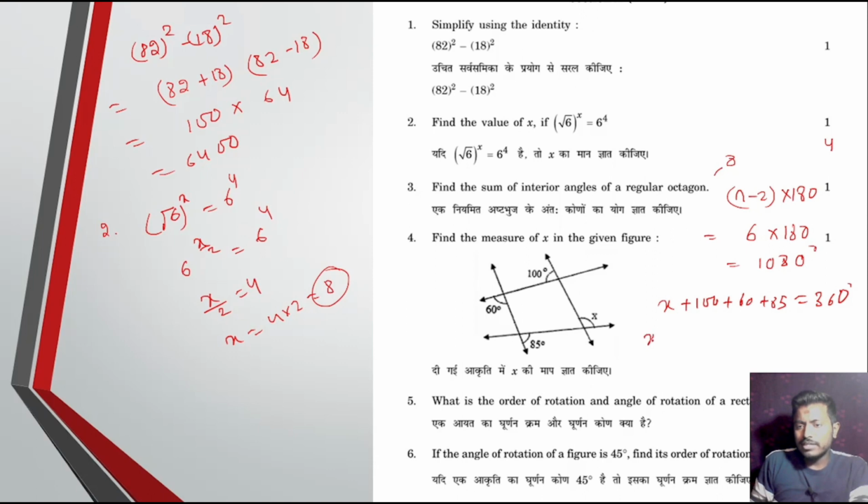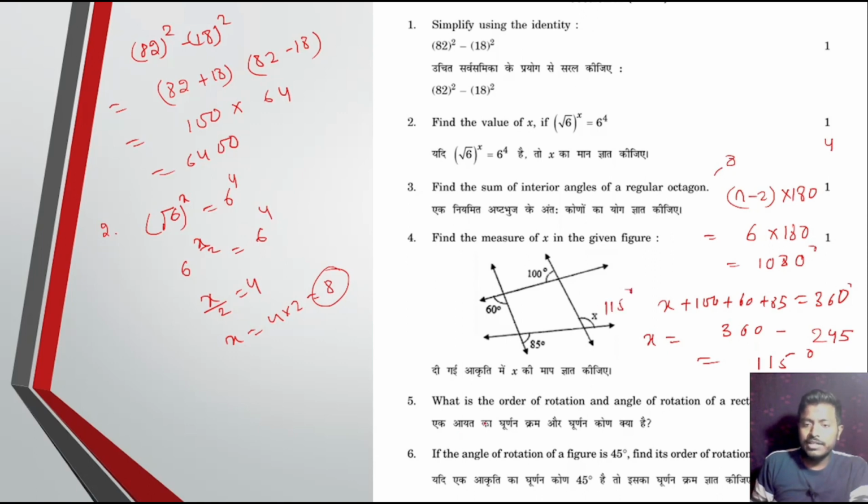Now find the value, that is x equal to 360 minus 245. So 5 minus 4, 1, 3, 3, 2, 1, okay, 115 degree.